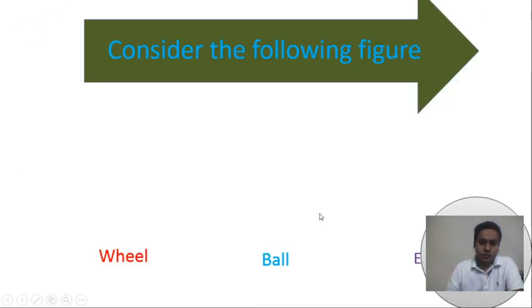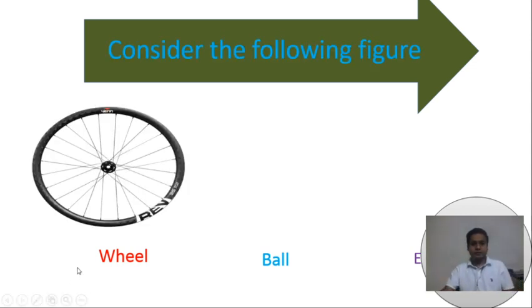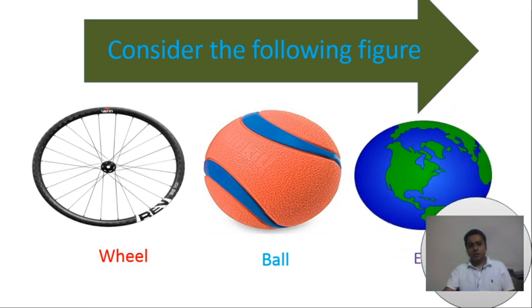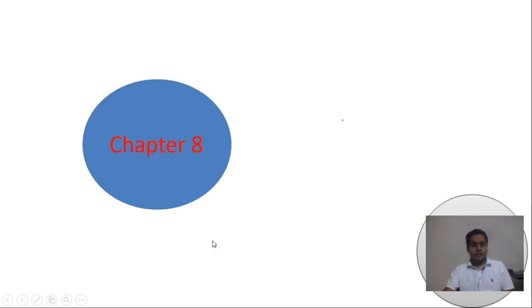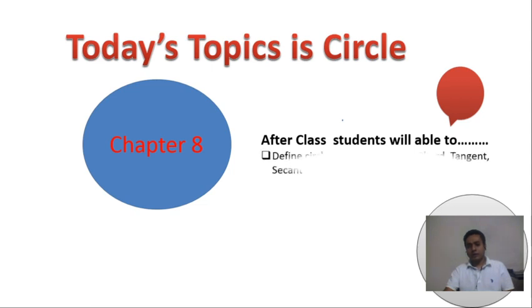At first, we can consider the following figures. The first figure is a wheel, the second figure is a ball, and the third figure is the earth. All the objects above are round to see. Our chapter 8 is circle.